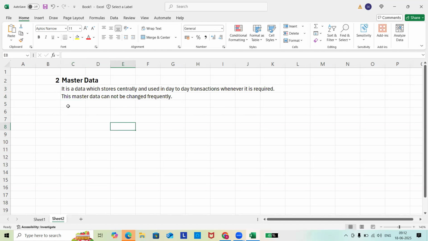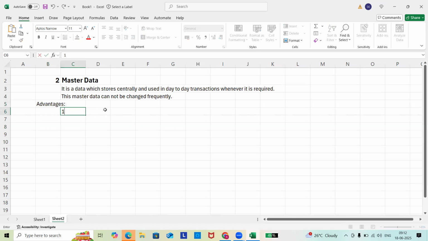What are the advantages we have here? First advantage: it will save the time of end users.